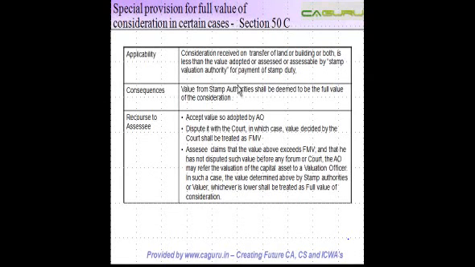Special provision for full value of consideration in certain cases. Section 50C. Applicability. Consideration received on transfer of land or building or both is less than the value adopted or assessed or assessable by stamp valuation authority for payment of stamp duty. Now this section is applicable only when you transfer land or building